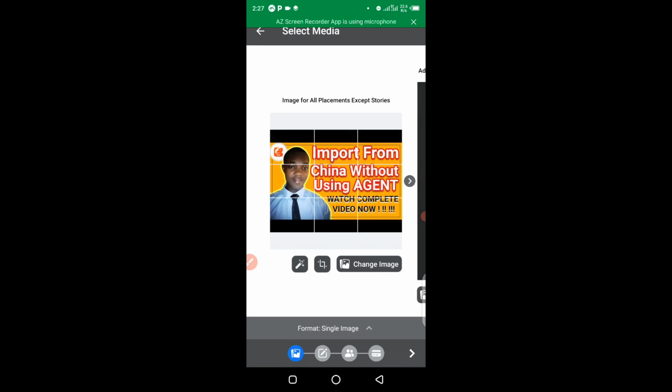So having selected this one, you can see the options of the images, and this is another thing you need to take note of. You need to make sure that your image is the right size for a Facebook ad image. Every Facebook ad image is 1080 by 1080 pixels. Whatever you want to design for the image must not go beyond 1080 by 1080 pixels. So this one right here is the image I'm going to use for this advert.